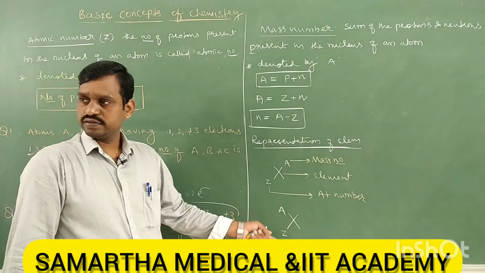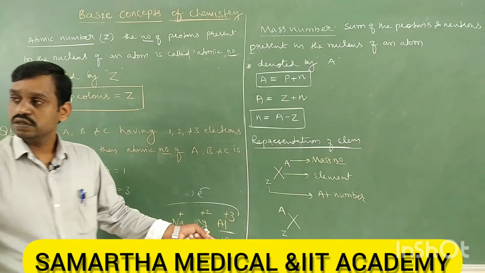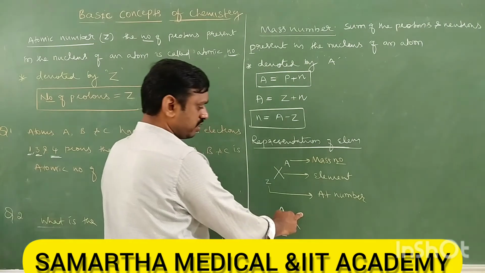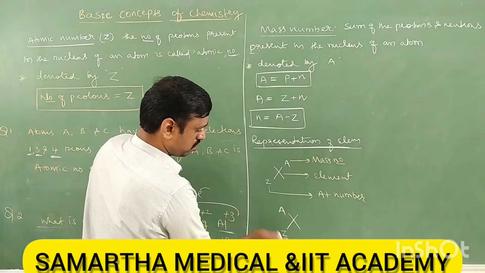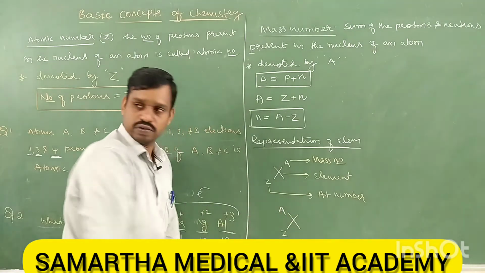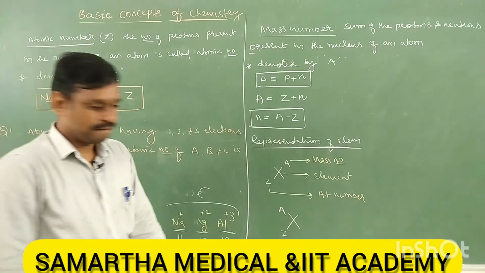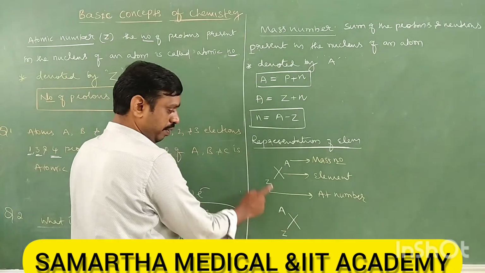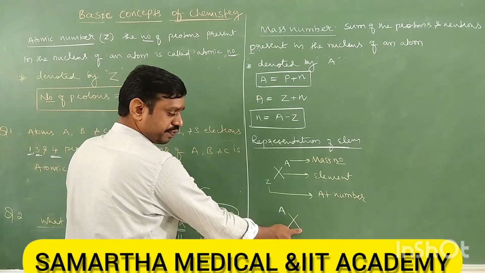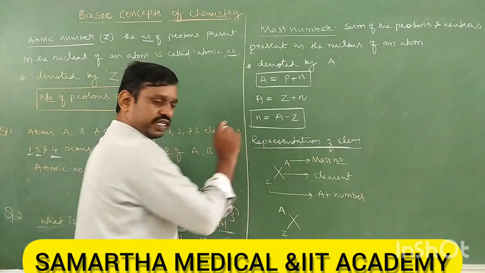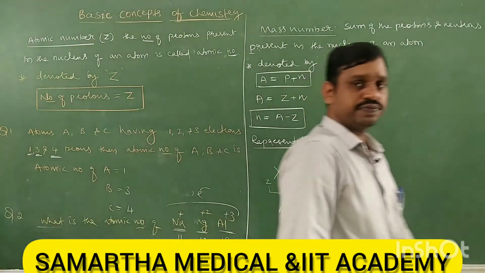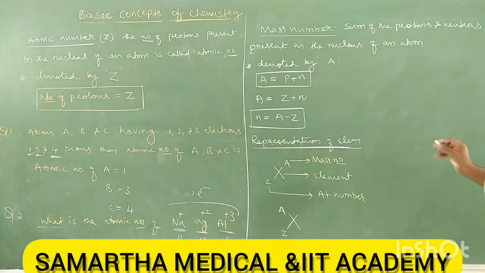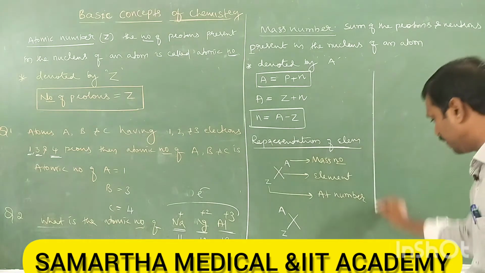So both are correct. Z should be here only in both cases. It should not be here. But A may be on this side or this side.